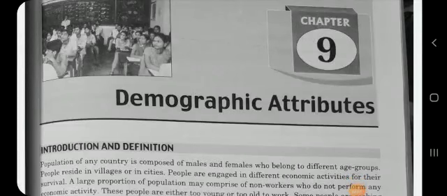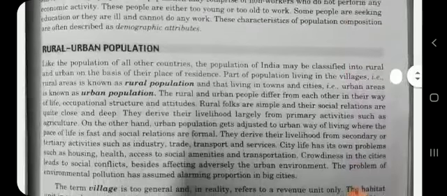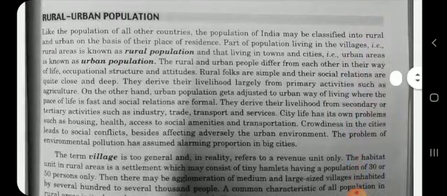Hello viewers, today we are going to start a new chapter, demographic attributes. So what are demographics? Actually, demographic analysis is the study of a population based on some factors like age and sex composition, birth rate, death rates, income, etc. Okay, so our first point is rural and urban population.